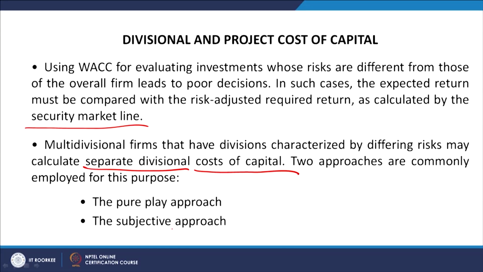So, in this case it is a new division, a new project, so you have to have a different approach, because a new project, a new division is going to bring a higher amount of risk as compared to the tested and tried investment process which we are already into. So, for every new division we have to calculate the separate, or divisional, cost of capital. Two approaches are given here. One approach is the pure play approach.